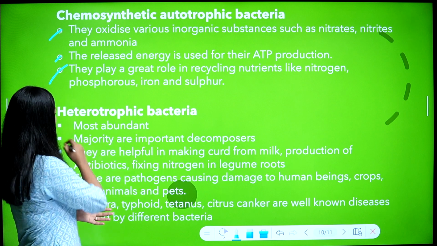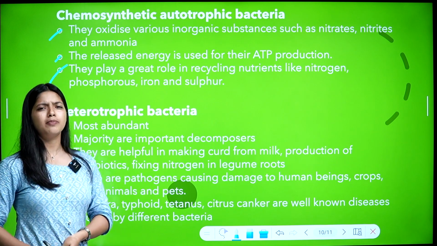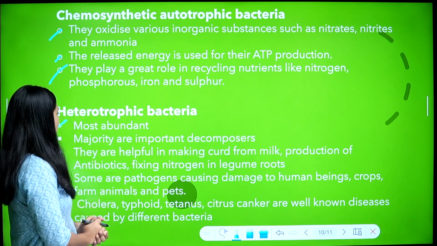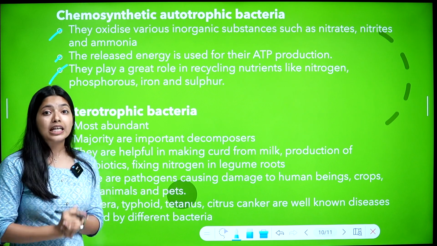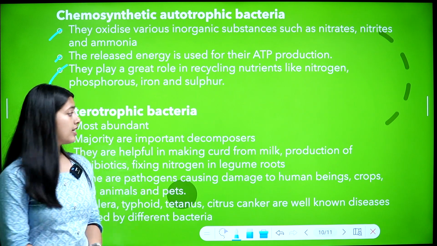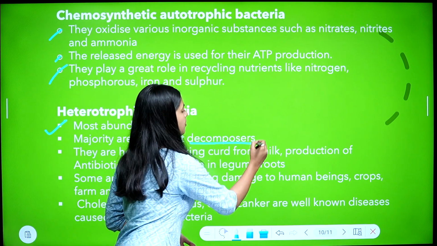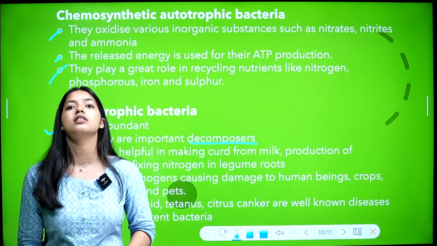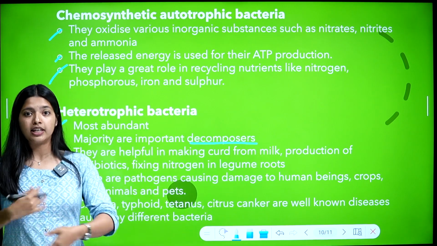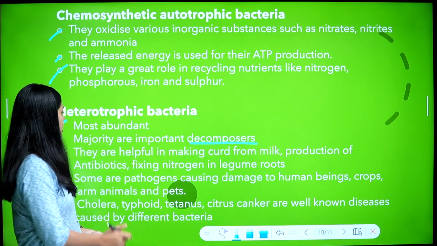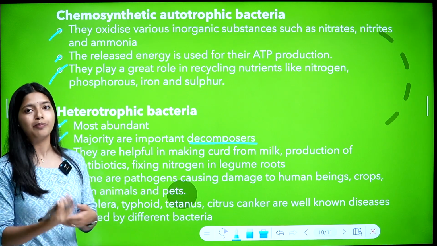Majority are important decomposers. What are decomposers? They can decompose different substances, in soil as well.